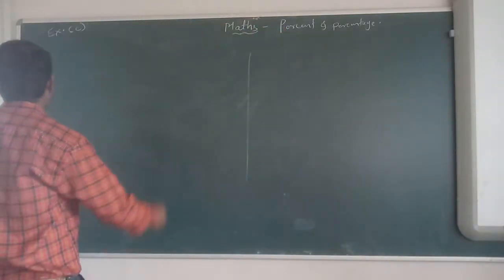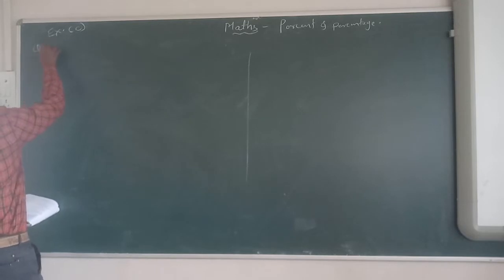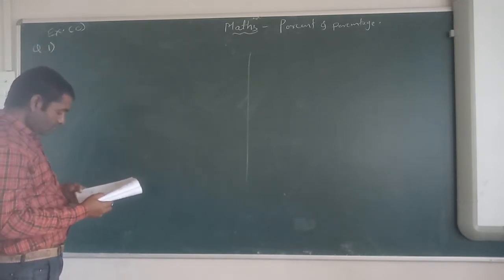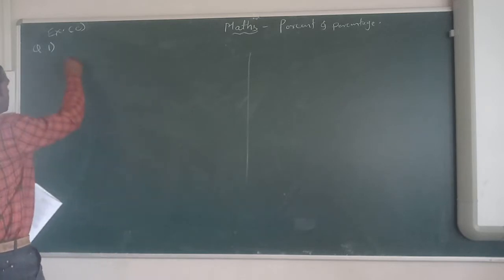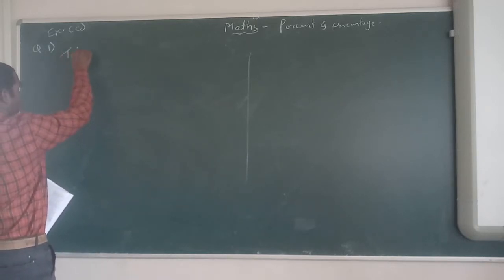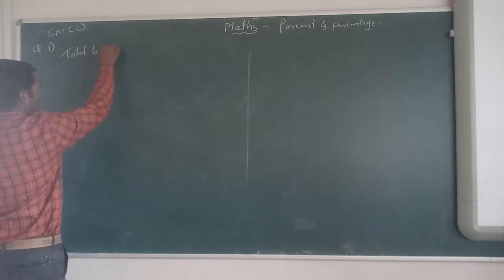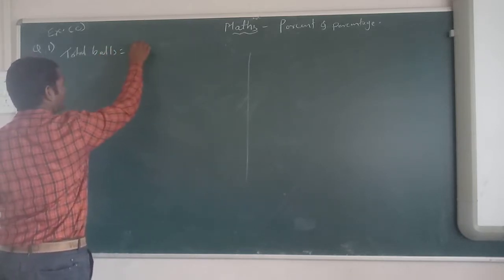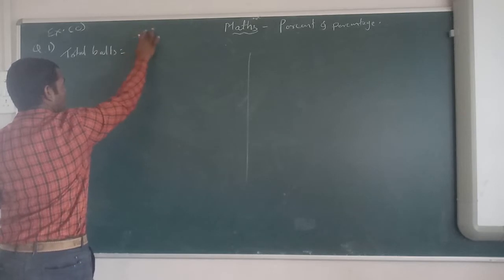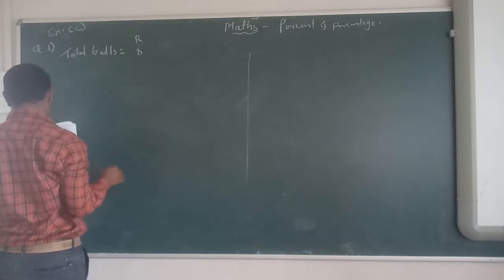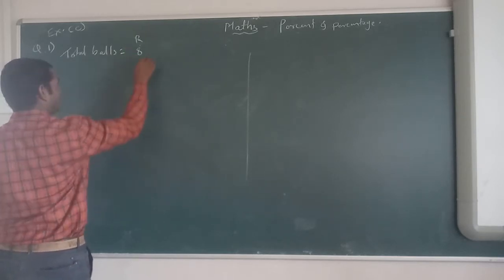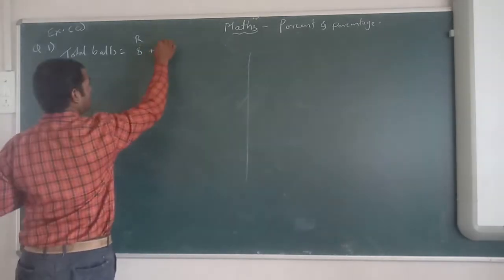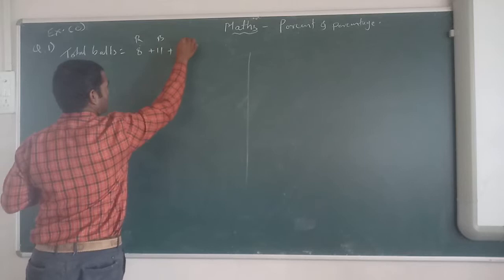Now see, question number 1. First we have to find the total balls. Red balls are 8, blue balls are 11, and 6 are the green balls.